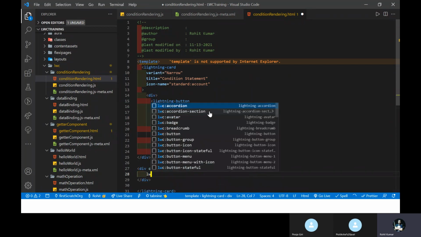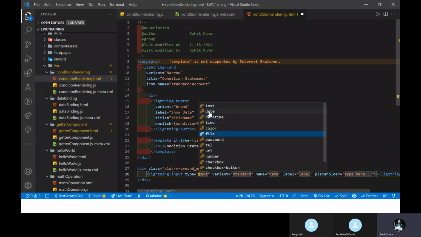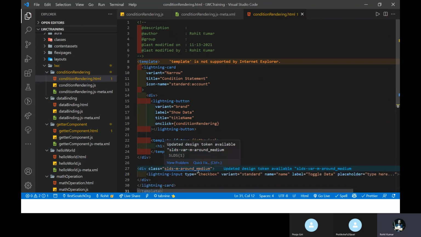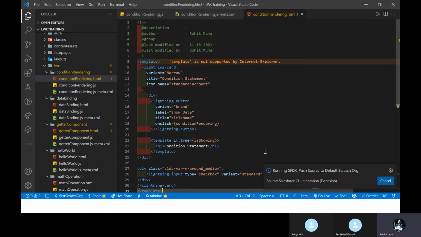Like lightning-input, just use this, and here you can see my type as checkbox. Use this checkbox and give the label as Toggle Data. Toggle Data. Save it and push it into the org. Just save it. Push source to default scratch org.